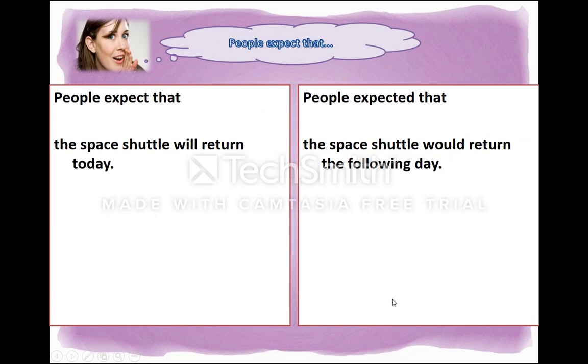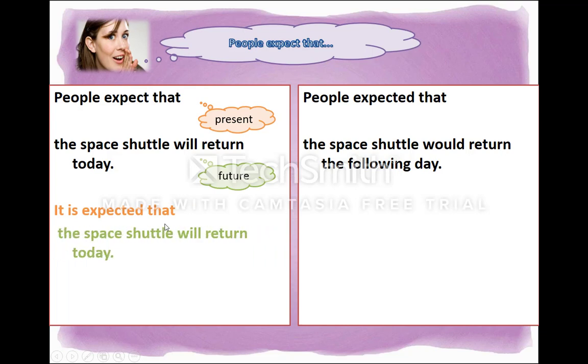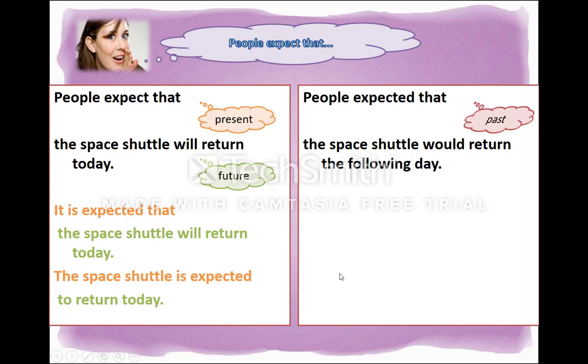People expect that the space shuttle will return today. Expect present tense, will return future form. So it is expected that the space shuttle will return today, or the space shuttle is expected to return today, right? So let's look at the other one.